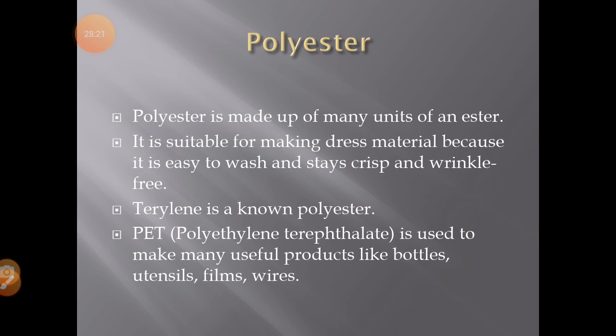Terylene and Dacron belong to this class of synthetic fibers. Normally, polyesters are used to make textiles, bottles, insulating tapes, utensils, etc. It is suitable for making dress material because it is easy to wash and stays crisp and wrinkle free.